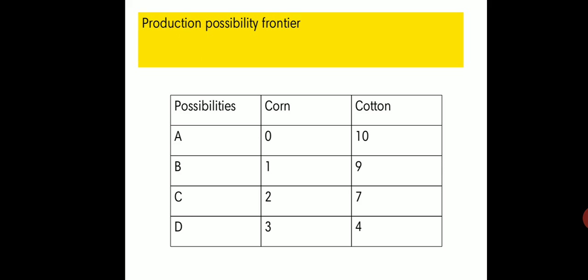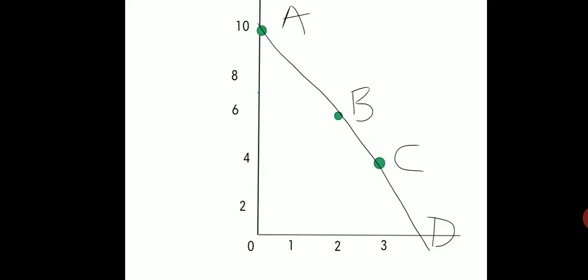So with this combination, by using this chart, we have made a diagram. By using the chart, we have made this graphical representation. In this, AD is a production possibility curve. It is a negatively sloped curve and it is concave to the origin.